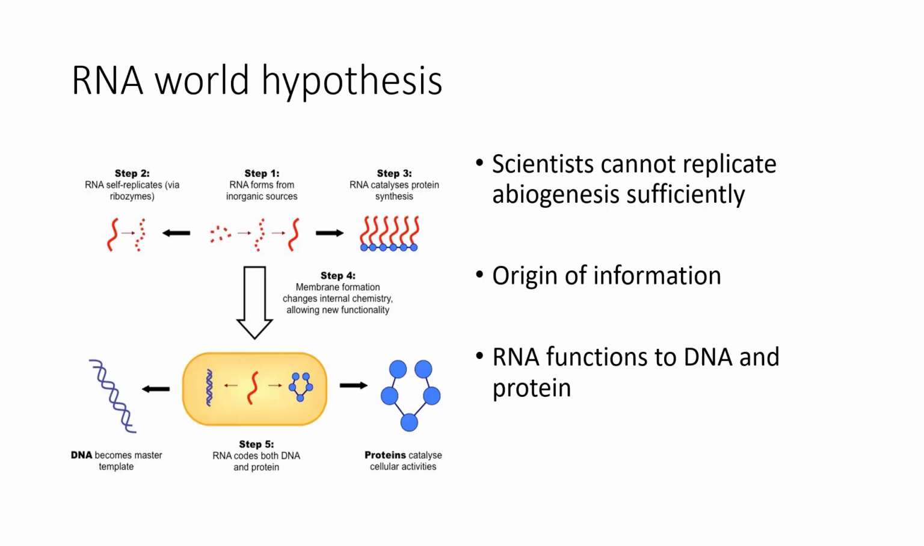We look at this something called the RNA world hypothesis, with RNA forming from inorganic sources and being able to self-replicate via ribozymes, which are enzymes made of RNA. RNA can also catalyze protein synthesis. We see separately the membrane formation, such as those little vesicles, and that can change the internal chemistry and allow new functionality, where step 5, you get RNA coding for both DNA and protein. DNA becomes a template for more RNA. Proteins catalyze cellular activities, such as making more precursors, and, well, that's essentially life.